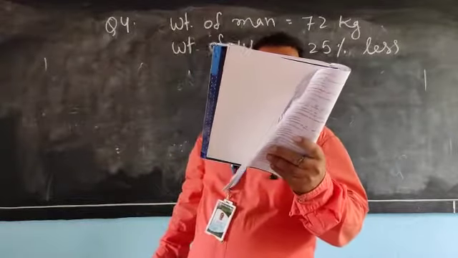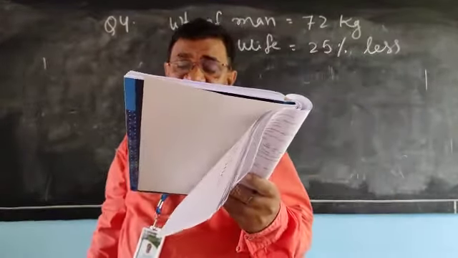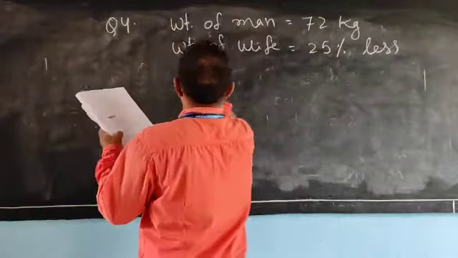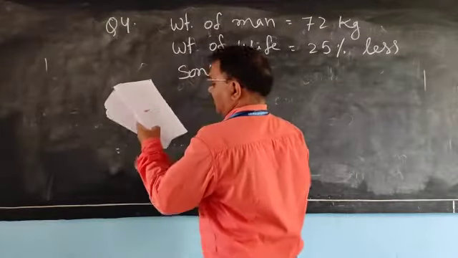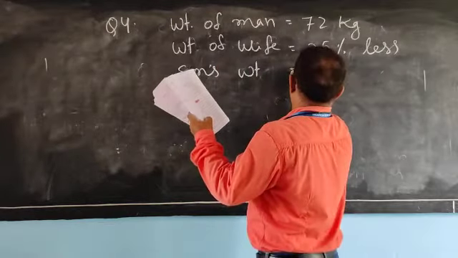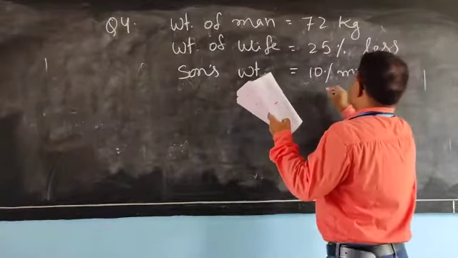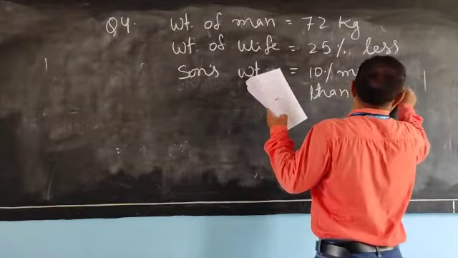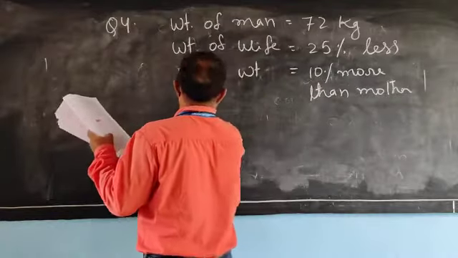If their son's weight is 10% more than his mother. Son's weight, nice question. Son's weight is 10% more than his mother. Find the son's weight.